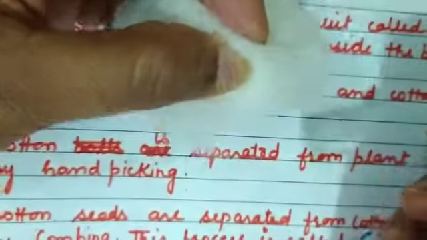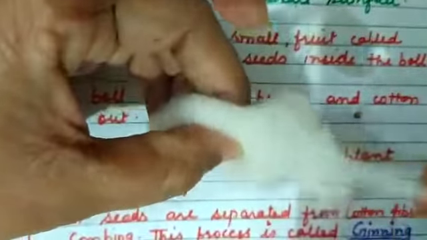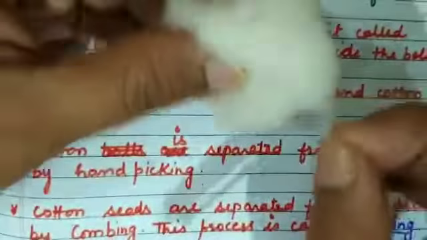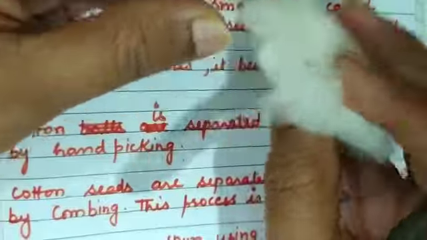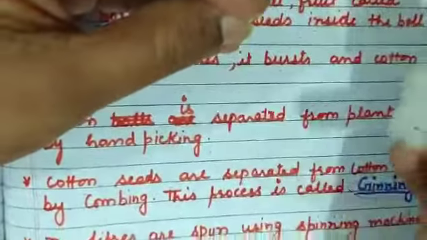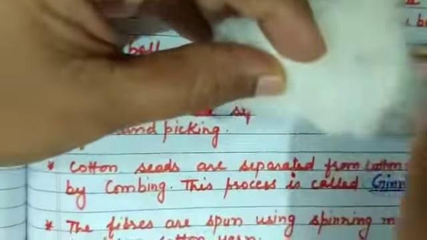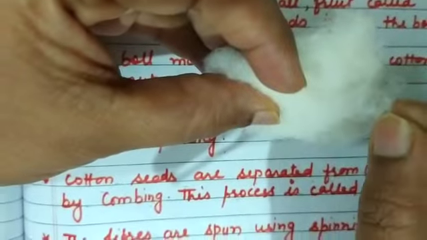These are the seeds of the cotton fibers. Now I am separating it like this. These cotton fibers with the seeds are found inside the cotton fruit. It bursts open like this, and we have to separate the seeds. Before separating the seeds, we just remove it from the fruit by hand picking. Okay, by hand picking we separate it, and we separate the seeds by the hands.